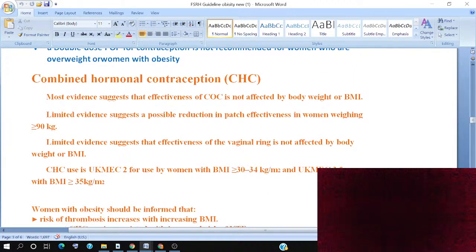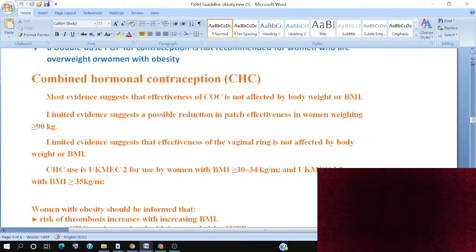So then we have combined hormonal contraception. That is the most effective, suggested that effective of a COC. It is not affecting the body weight, same as others, BMI. Limited evidence suggested that there is a possible reduction in effectiveness in women with weight more than 90 kg. So here the evidence is limited. The evidence suggested that the effectiveness of the vaginal ring is not affected by the body weight or the BMI.